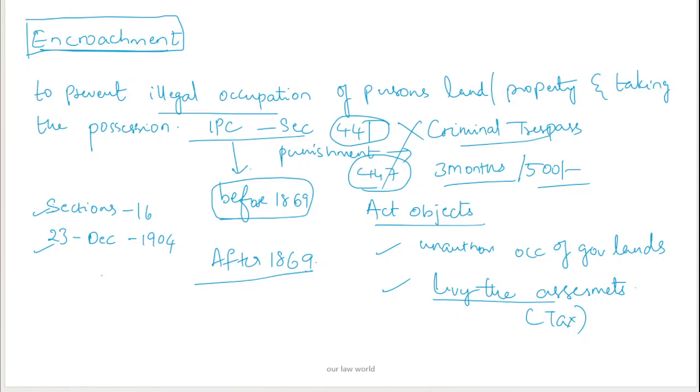So once again, let us revise this. Land encroachment is to prevent the unauthorized occupation of government lands. That means government lands should not be occupied by any other people without proper documentation, and unauthorized occupation should not be there. So this act is to prevent the unauthorized occupation of government lands, and if so occupied, to collect the taxes, to levy the assessments. So this is about the act.